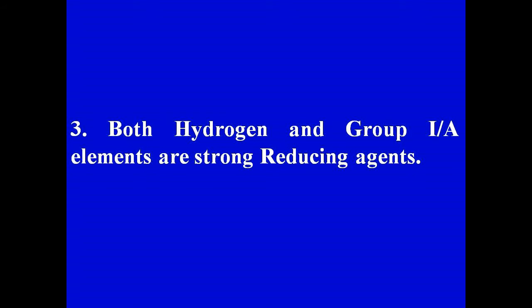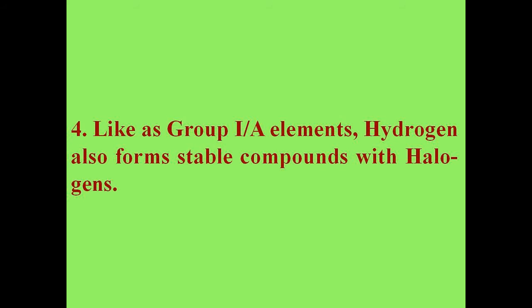Like group 1A elements, hydrogen is also a strong reducing agent. Like group 1A elements, hydrogen also forms stable halide compounds with halogen elements.